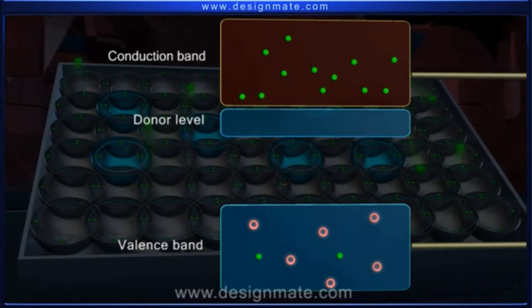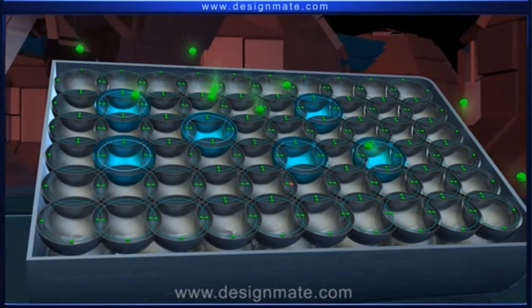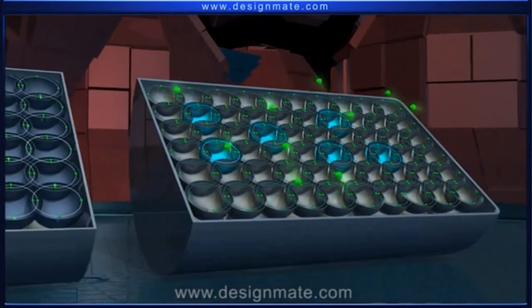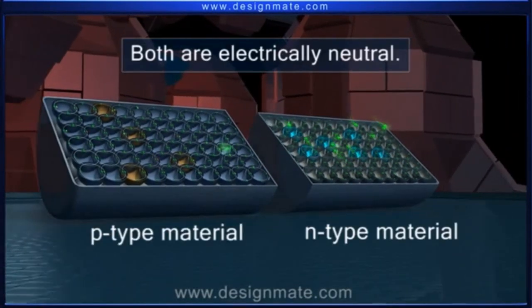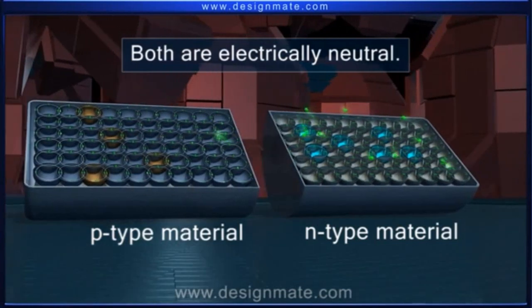Thus, the electrical conductivity of the semiconductor is greatly enhanced due to the remarkable increase in the number of free electrons. As the net charge in both P-type and N-type is 0, doping does not disturb the neutrality of the semiconductor.